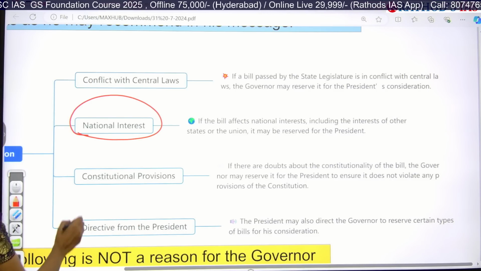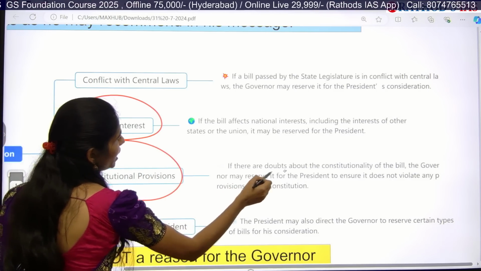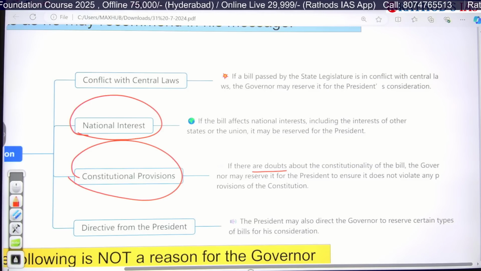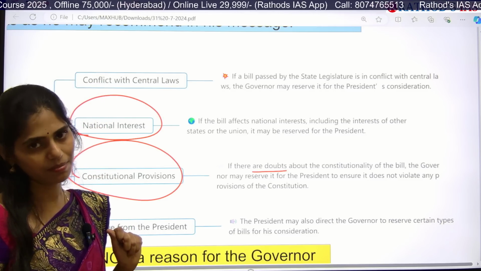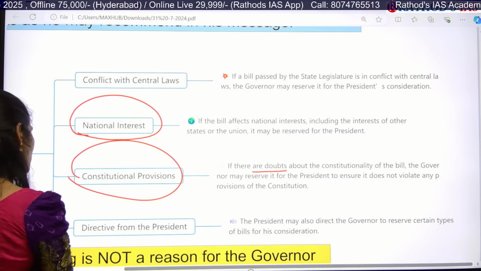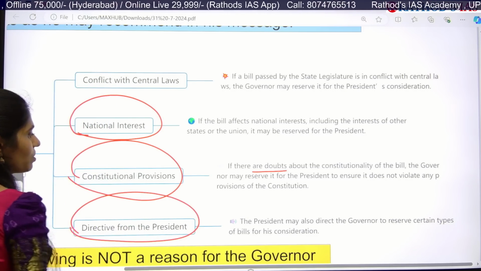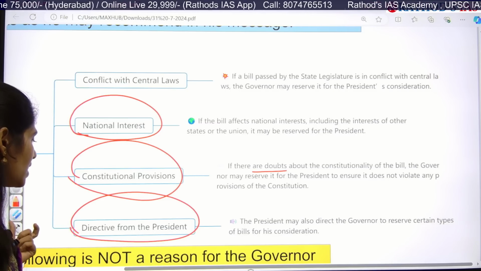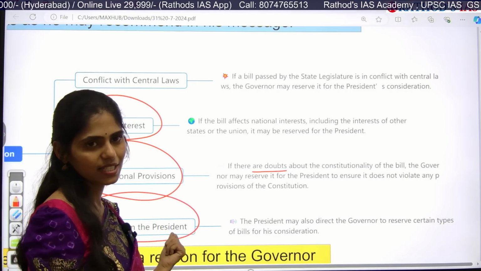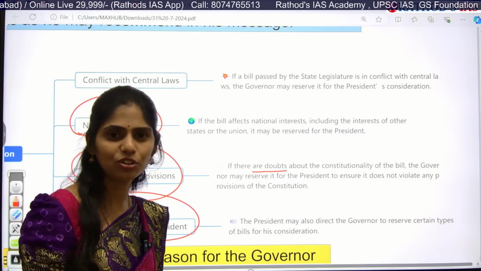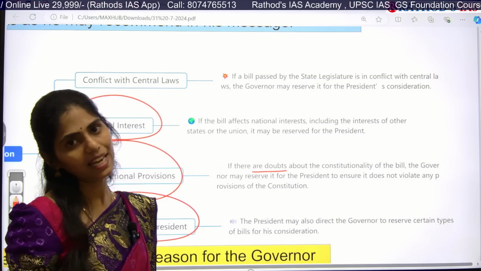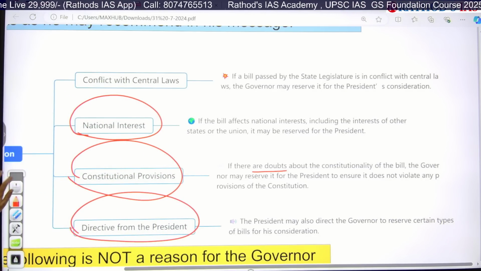And the next one here is constitutional provisions. If there are doubts about the constitutionality of the bill, whether it is according to our constitution or not, then he can reserve that bill for the president. And the next one is whenever there is any directive from the president to reserve that bill, yes, he can reserve that bill. So in this way, these are the 4 important criteria that you have to know, like when the bill can be reserved by the governor.